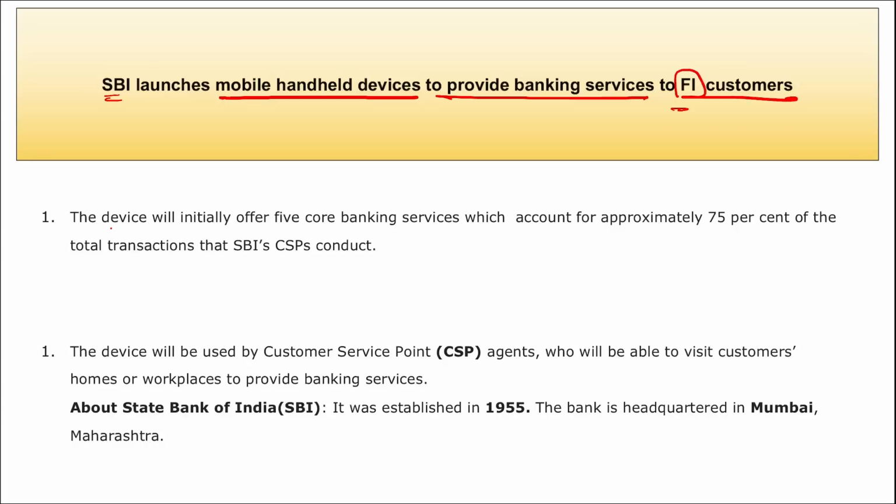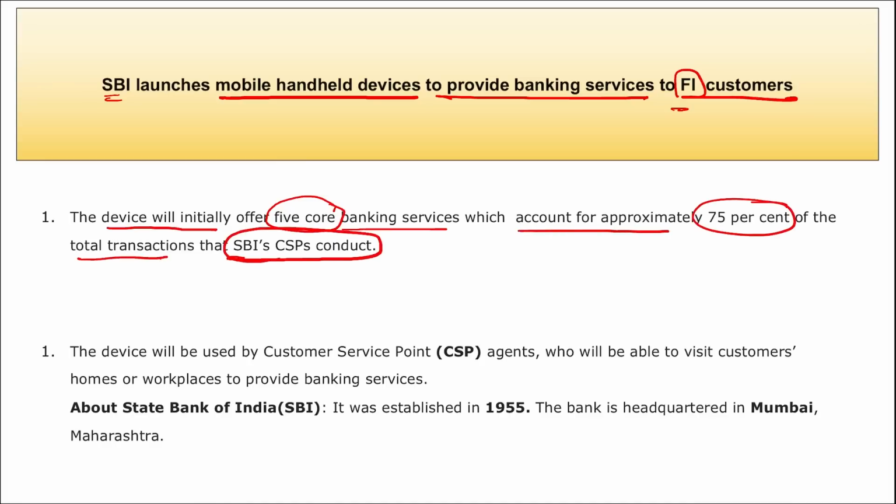The device will initially offer 5 crore banking services, which account for approximately 75% of the total transactions that SBI CPSC's products conduct. Then the device will be used by customer service point agents who will be able to visit customer homes and workplaces to provide banking services. Right?